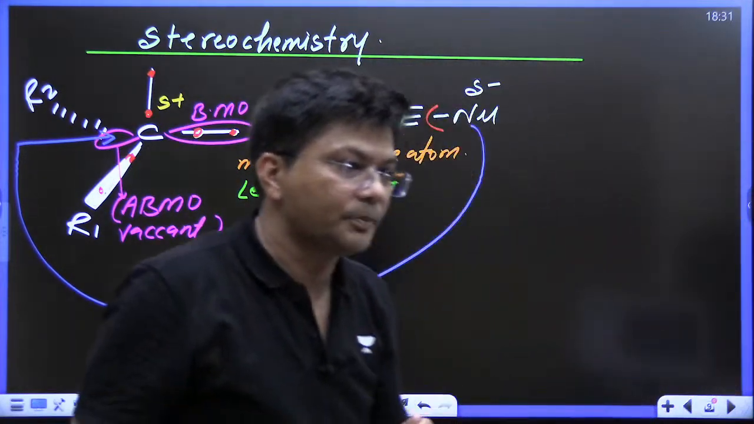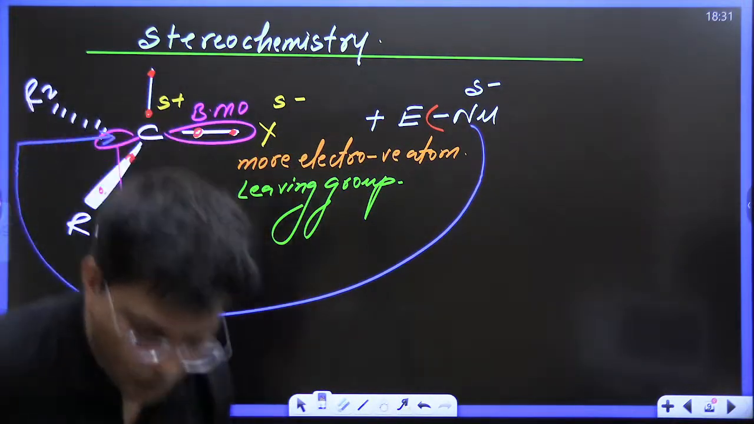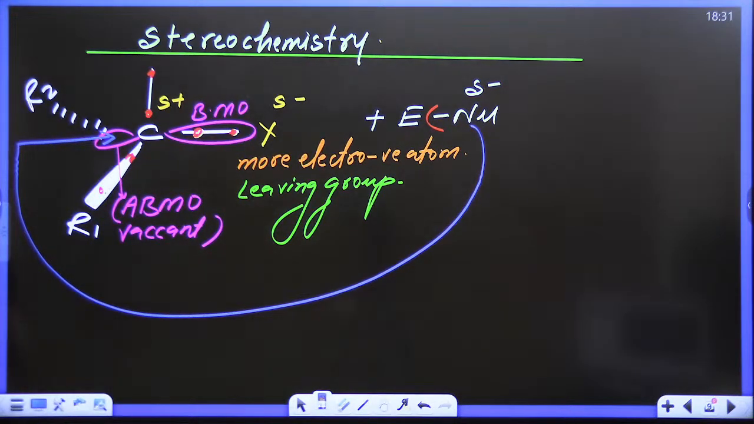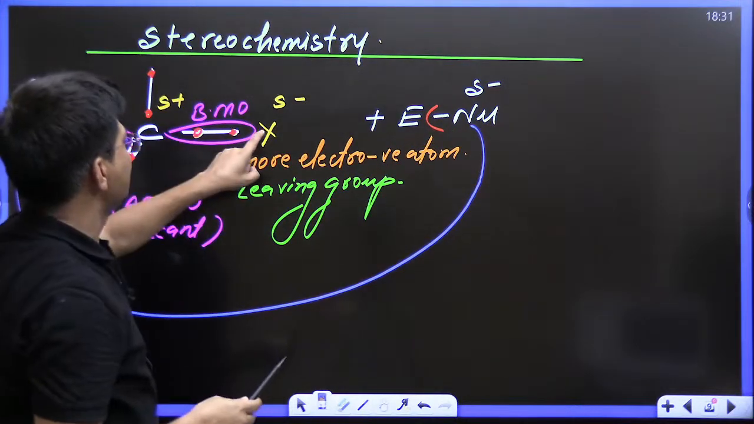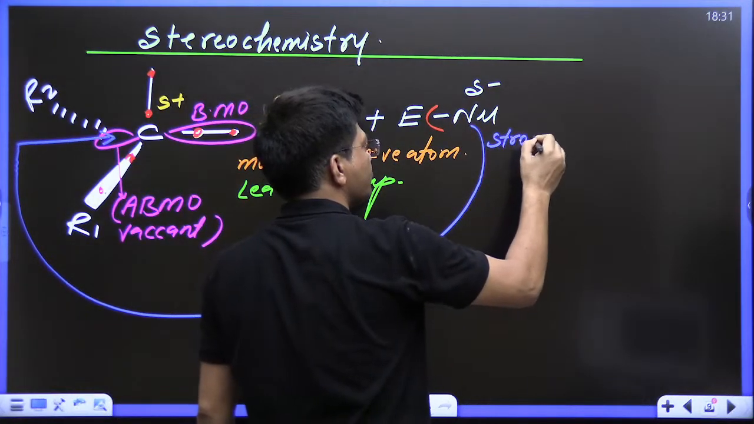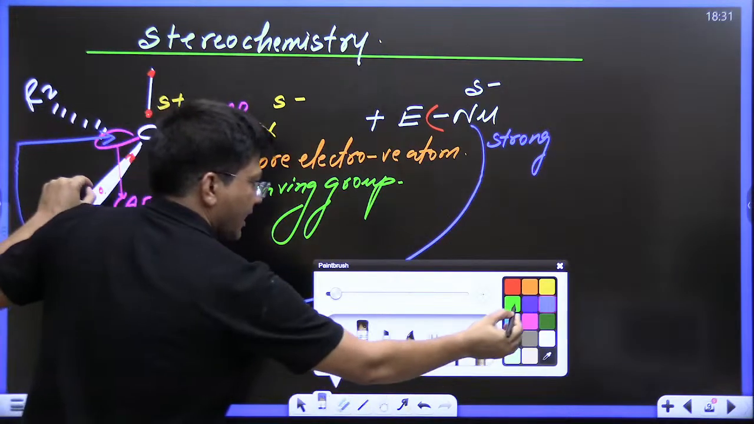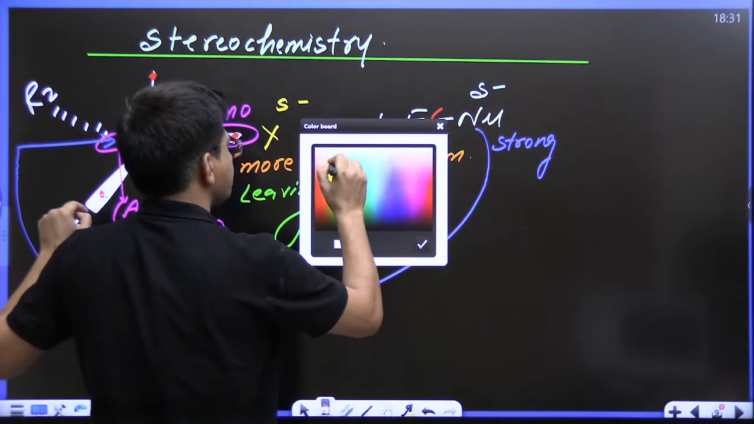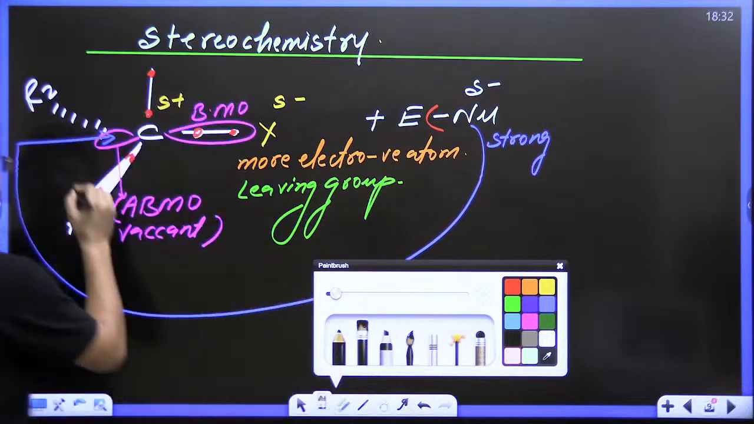Kids, everyone do let me know, should this nucleophile be strong or weak? What do you think? Is a strong nucleophile required or a weak nucleophile? If this is strong, then only it can displace this X. It has to be strong. This is known as backside attack, kids. I hope that everyone is able to understand.